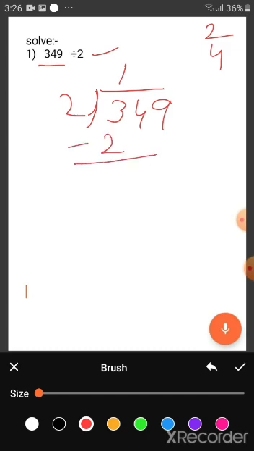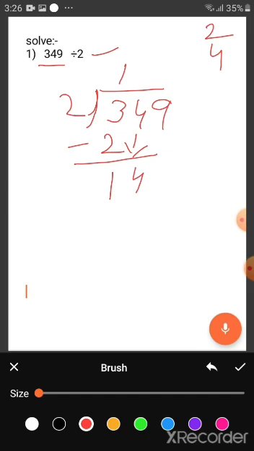After that I subtract: 3 minus 2, I got 1. Now in the next step I need to bring this 4 down. Once I bring this 4 down, I get 14.